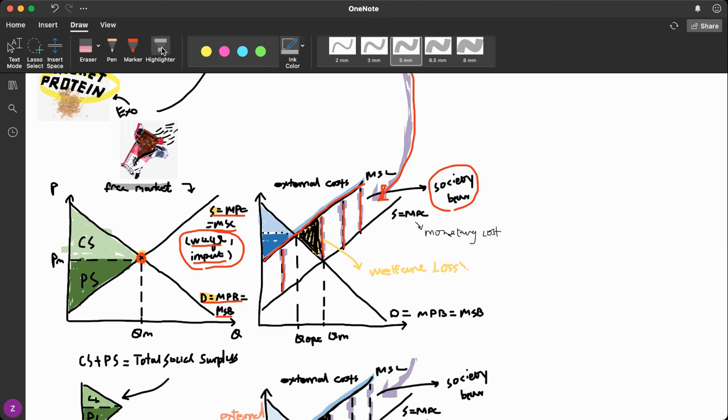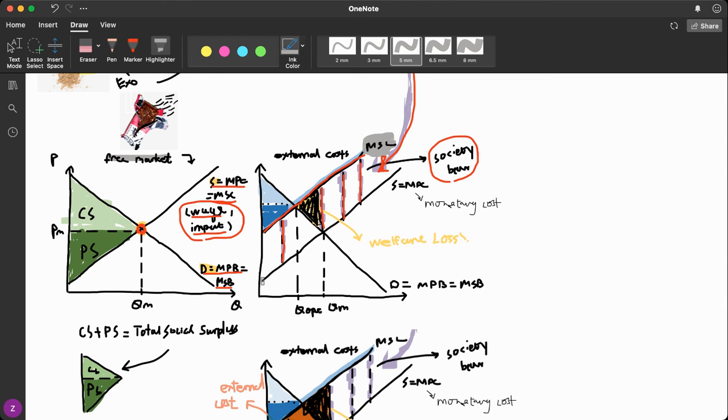So this is essentially the reason why we say that when there are externalities, supply and marginal private costs will diverge from marginal social costs. So previously, the condition that we considered was a free market without any externalities. So these three are actually equivalent. But now, MSC is greater than MSB. And the socially optimum quantity is right here, where MSC and MSB intersect.